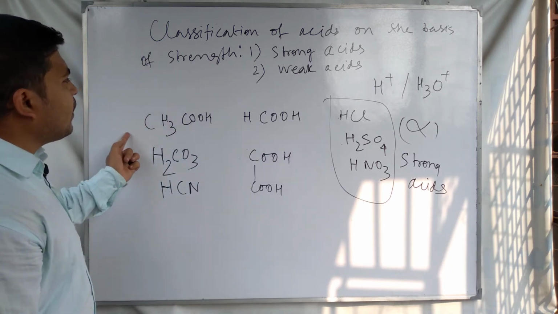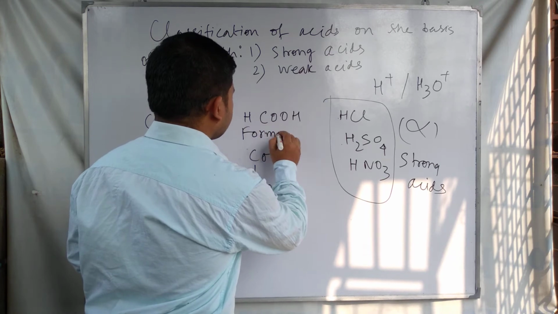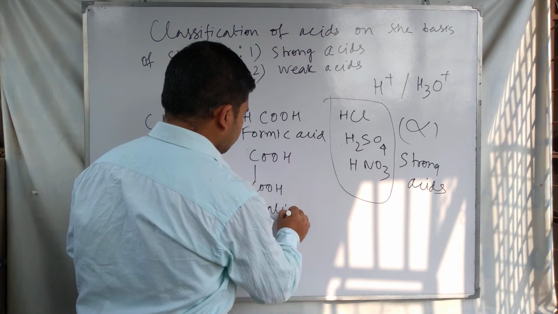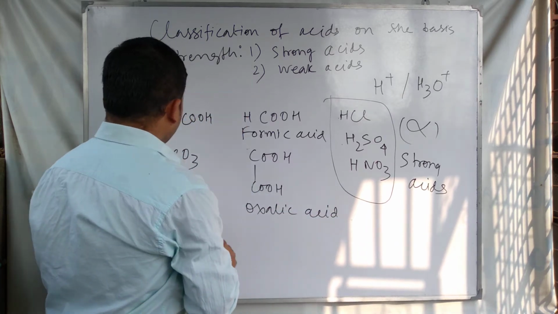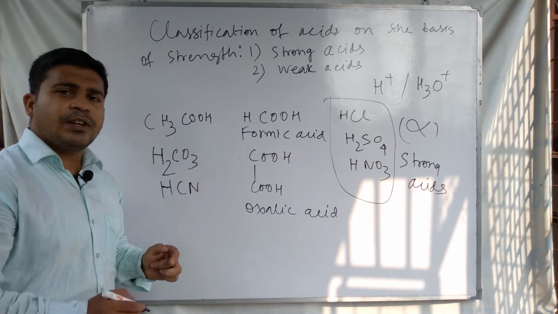These are called weak acids. This one is formic acid, this is oxalic acid, this is hydrocyanic acid, this is carbonic acid, and this is acetic acid.